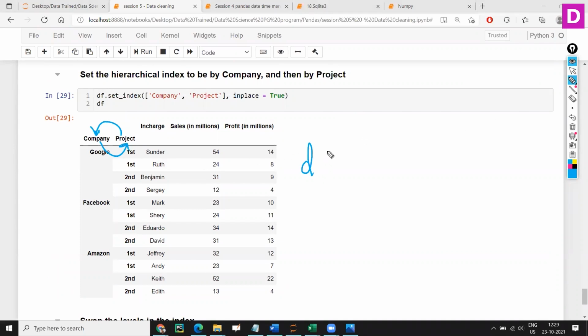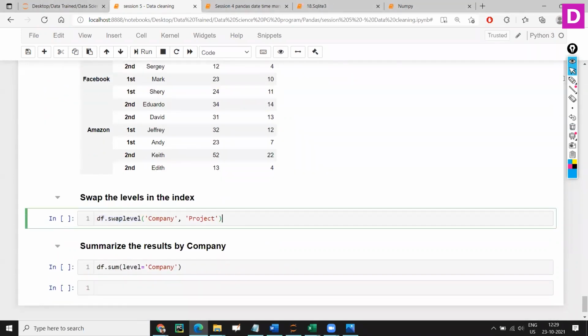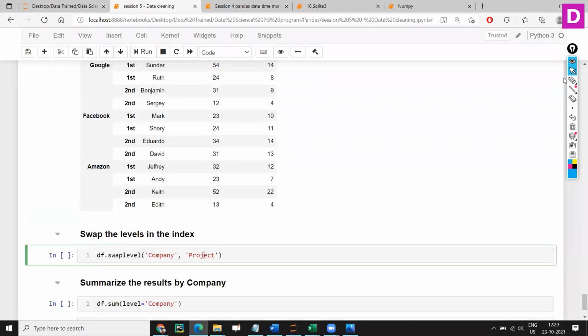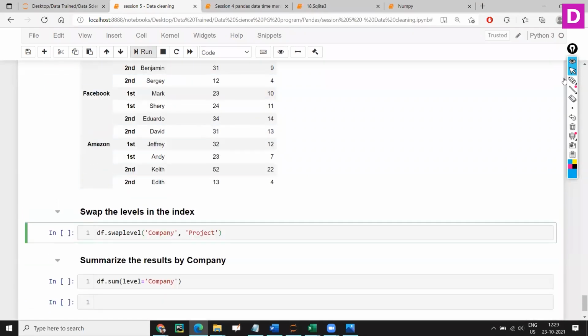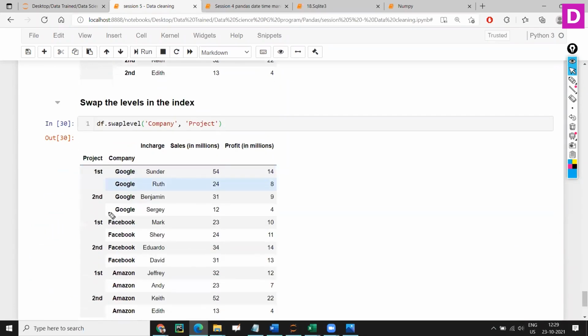So using your data frame dot swaplevel, the way you want to look at the data, give the company and project. It is just going to interchange. So now we can see project first and then company. Fine, this is all fine, interchange and things like that.